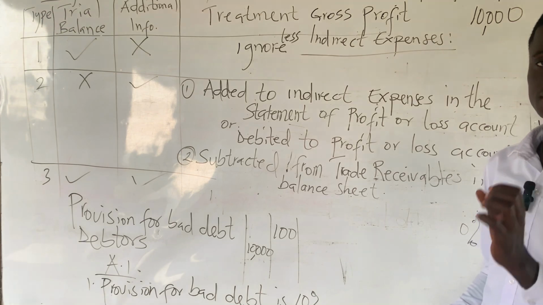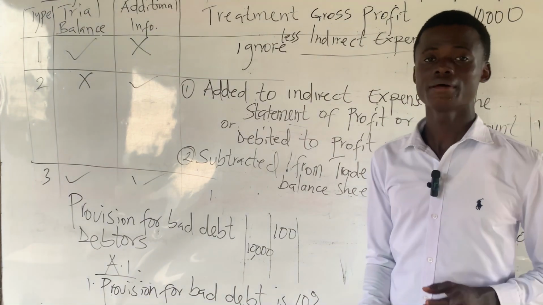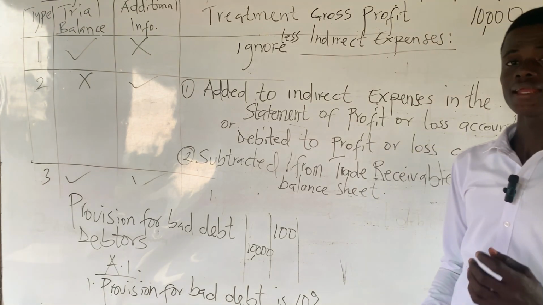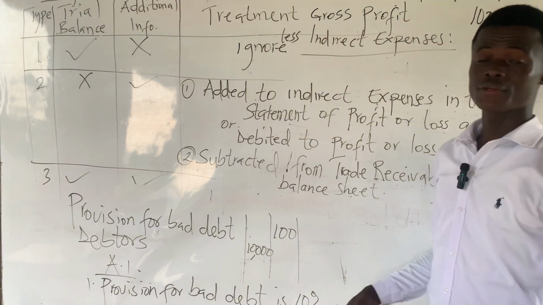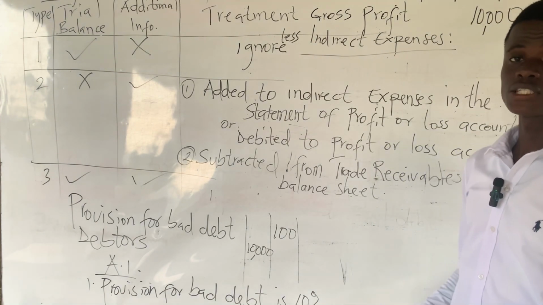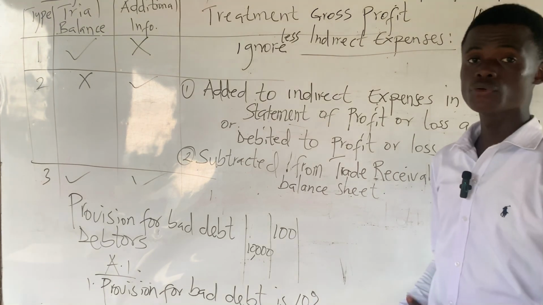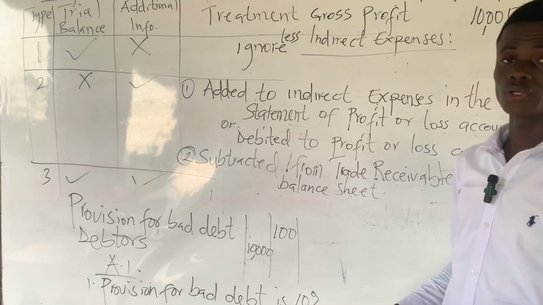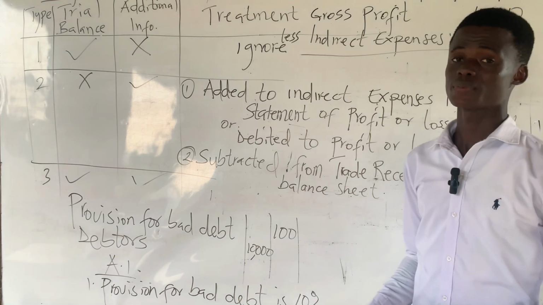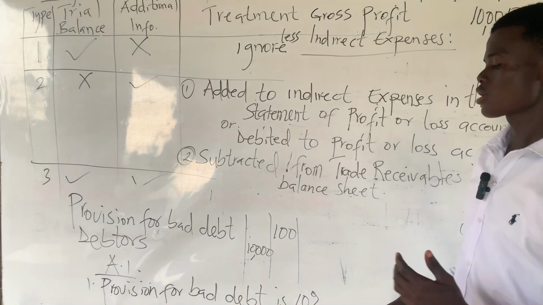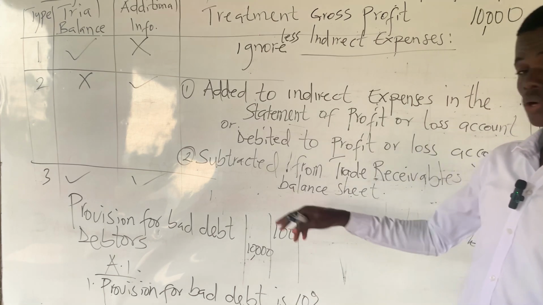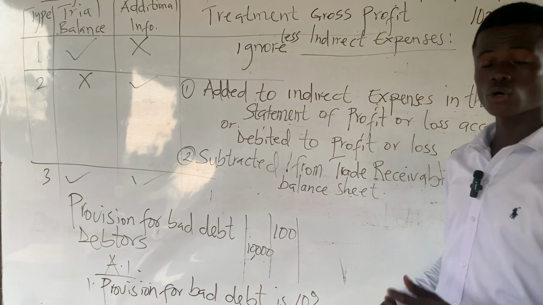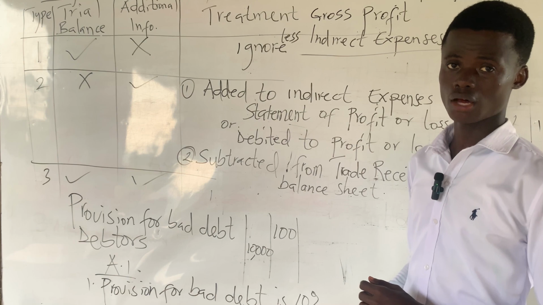So this means that there is an increase in provision for doubtful debt of 900 cedis. This increase will be treated as indirect expenses, or we can say it will be added to indirect expenses in the statement of profit or loss account. When you get to the indirect section of the statement of profit or loss account, you include your increase in provision for doubtful debt to the indirect expenses. But if the provision for doubtful debt in the additional information were lesser than the one on the trial balance, then the result would have been a decrease in provision for doubtful debt.